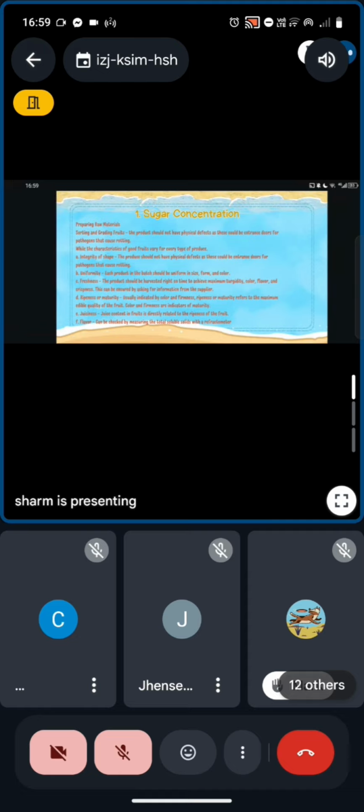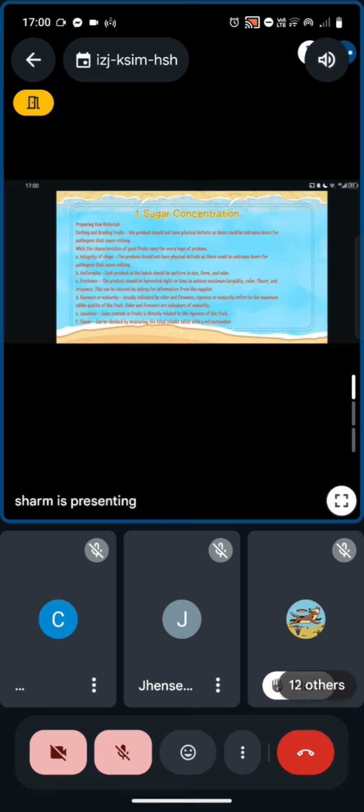Integrity of shape. The produce should not have physical defects as this could be entrance doors for pathogens that cause rotting. Uniformity. Each product in the batch should be uniform in size, form, and color. Freshness. The product should be harvested right on time to achieve maximum turgidity, color, flavor, and crispness. This can be ensured by asking for information from the supplier.